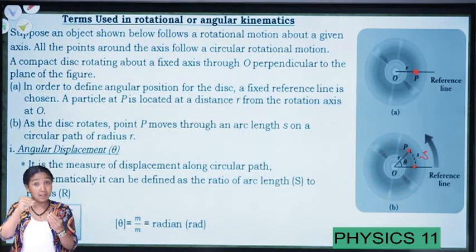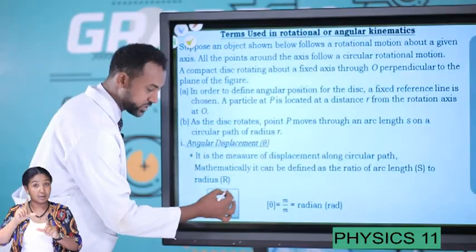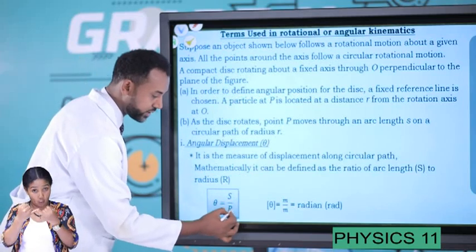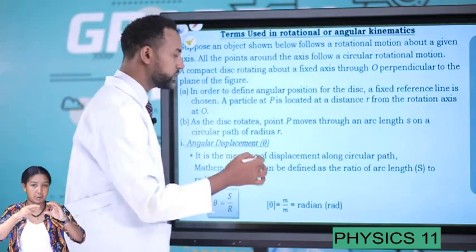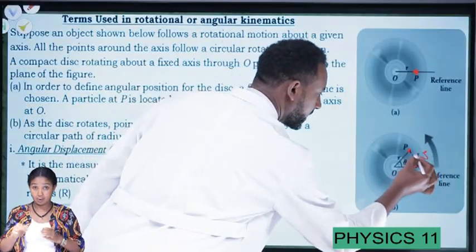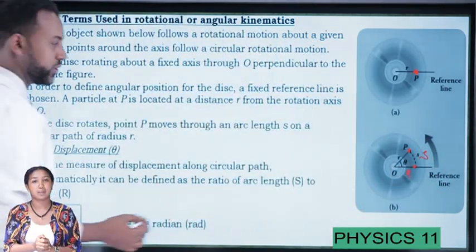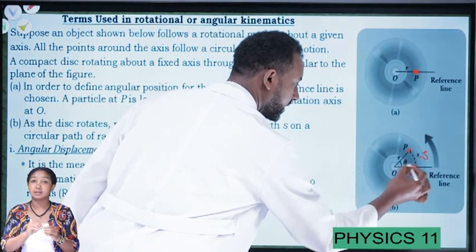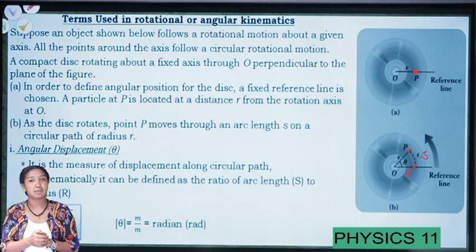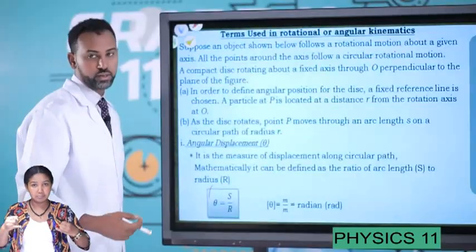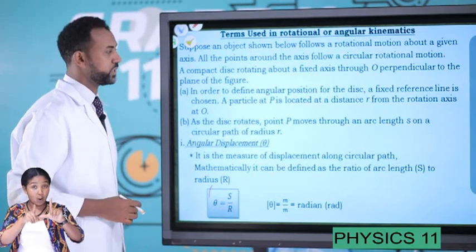Therefore, mathematically, angular displacement can be defined as the ratio of the linear displacement S over the radius r. We can define it as S over r. Here we have an arc length S over r. This is r, the radius, which we have already mentioned, the distance between the point and the axis. Therefore, arc length, or linear displacement or translational displacement, divided by the radius r gives us angular displacement.